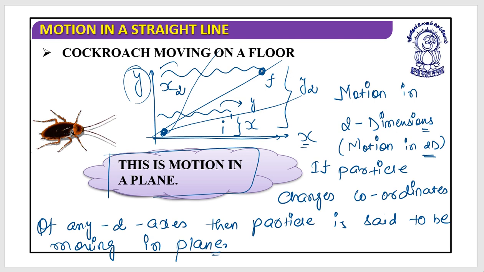Got it? Here it is moving in two dimensions, either xy. Even you can take it as x and z or y and z. But if it is moving in two dimensions, then it is said to be in a motion in a plane. Are you clear with this? Okay, now let's look at the next situation.